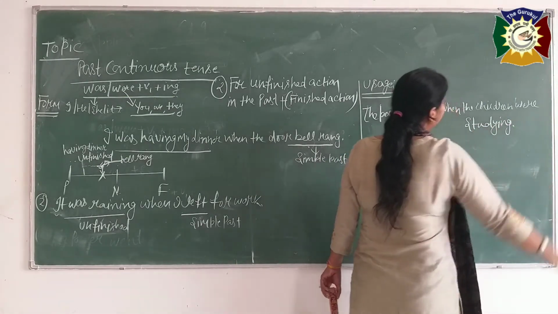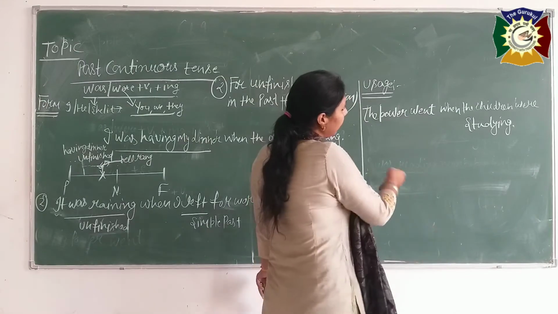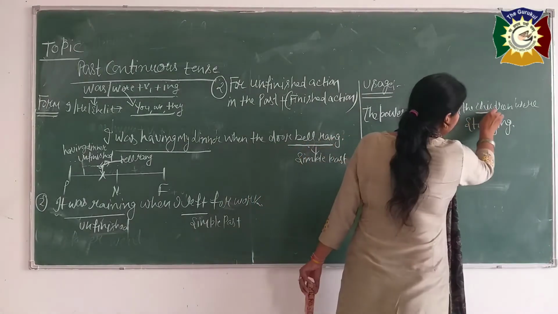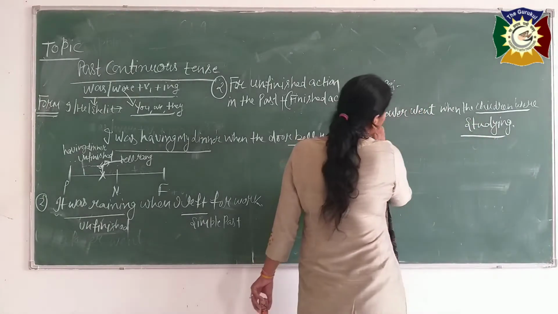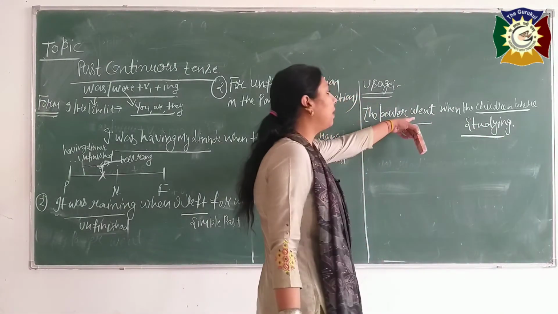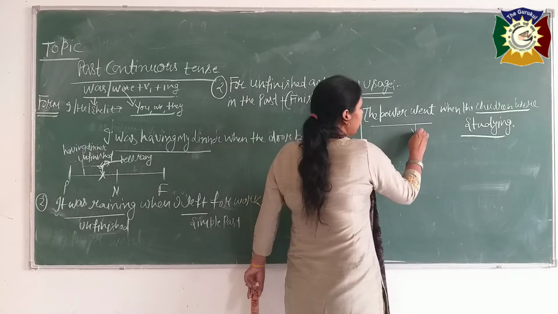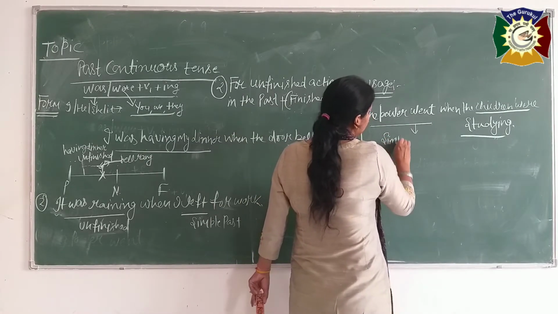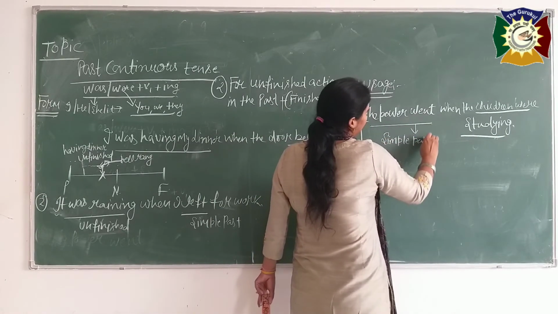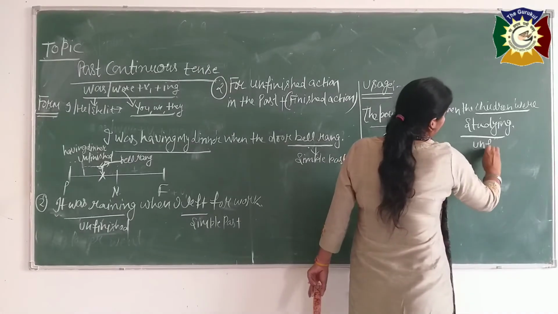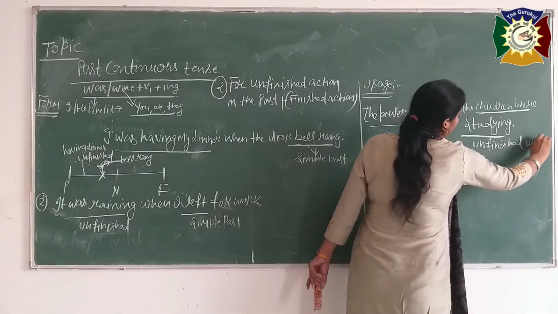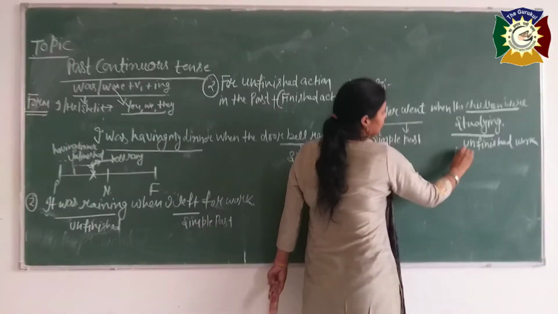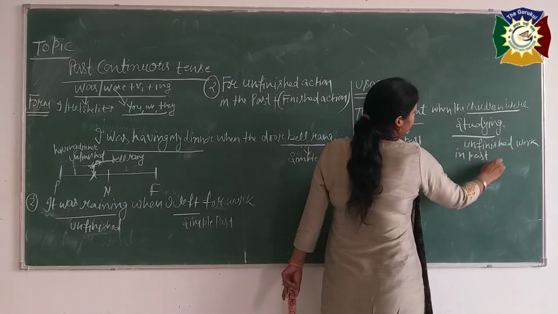See, two functions are here beta. Second, the children were studying, the unfinished action was this beta, and at that time what happened beta, the power went. We have used here simple past, and this is our unfinished work. It is in past, unfinished work in past.